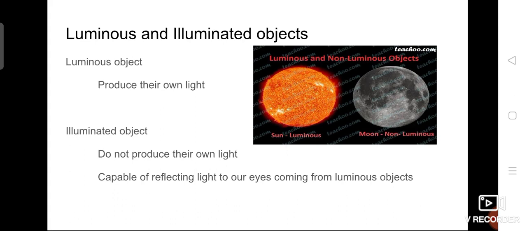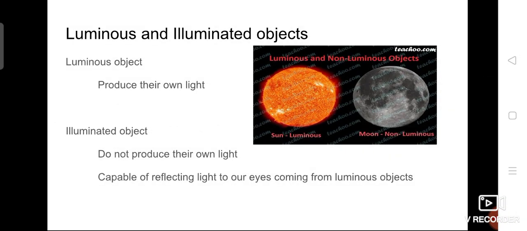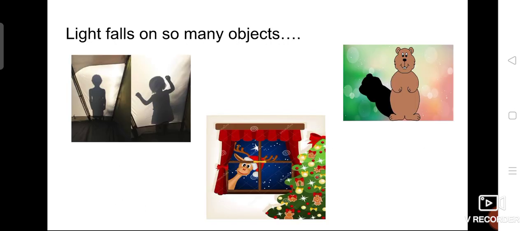Are you all clear? I repeat, luminous objects means they can produce their own light. So definitely we can see the object with the help of the illuminated thing. But what do you mean by illuminated object? They cannot produce their own light, but they are capable of reflecting light. Reflecting meaning bounce back, reflecting light to our eyes from the luminous objects.